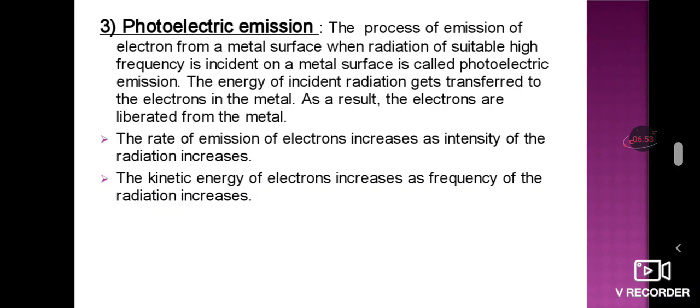Remember one thing, the emission of electrons is increased by increasing the intensity, but the kinetic energy of electrons increases with an increase in the frequency of the radiation. Similarly, photocells are based on this phenomenon. Already we know regarding photocells, which are based on photoelectric emission.